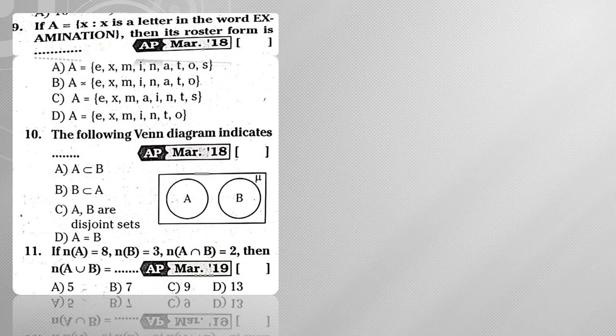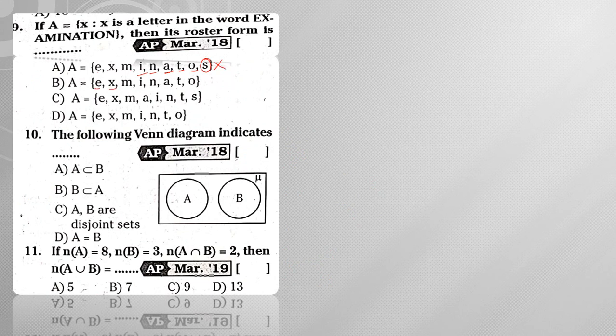Next, moving on to question number 9. If A is equal to {X such that X is a letter of the word examination}, then its roster form is. So you need to see the roster form. So E, X, M, A, N, A, T, I, O, N. Here S is extra, hence it is not my answer.